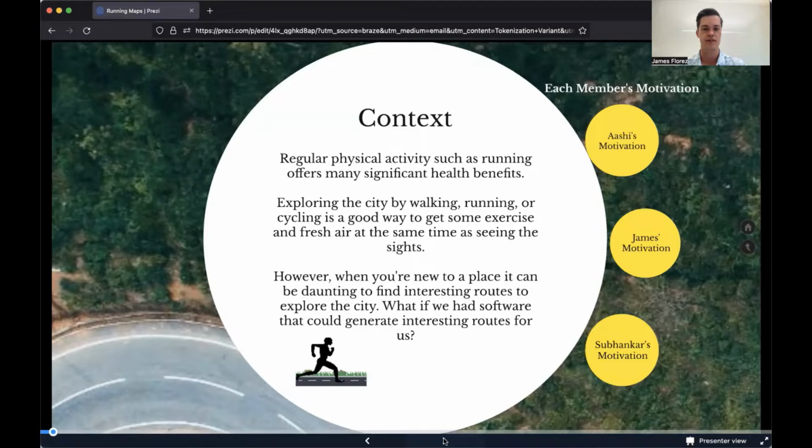Regular physical activity, such as running, offers many significant health benefits. Exploring the city by walking, running, or cycling is a good way to get some exercise and fresh air at the same time as seeing the sights. However, when you're new to a place, it can be daunting to find interesting routes to explore in the city. What if we had software that could generate interesting routes for us?